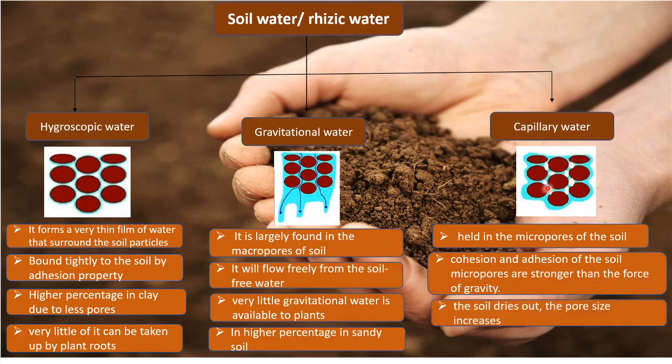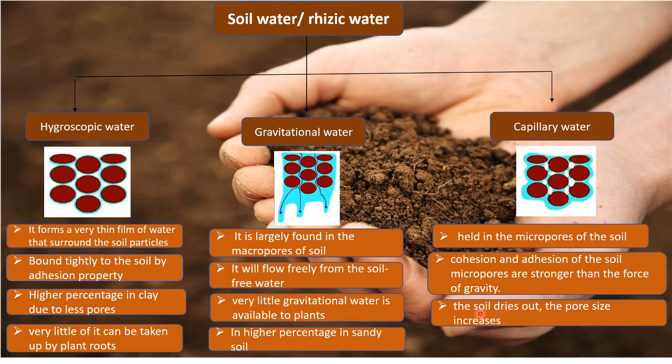This is the water which remains available to the plant. The plant gets capillary water rather than hygroscopic or gravitational water, because capillary water is the water which the plant can actually take in by its roots.